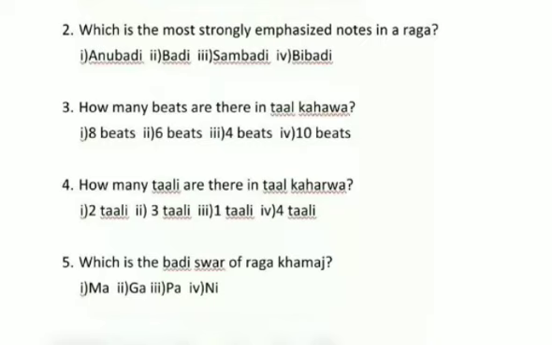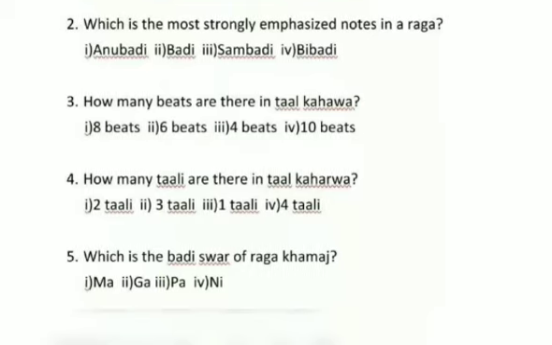Which is the Badi Swar of Rag Khamaj? Khamaj Badi Swar. Options are Ma, Ga, Pa and Ni. The right answer is Ga. Ga is Badi and Ni is Sambadi Swar. Next question.